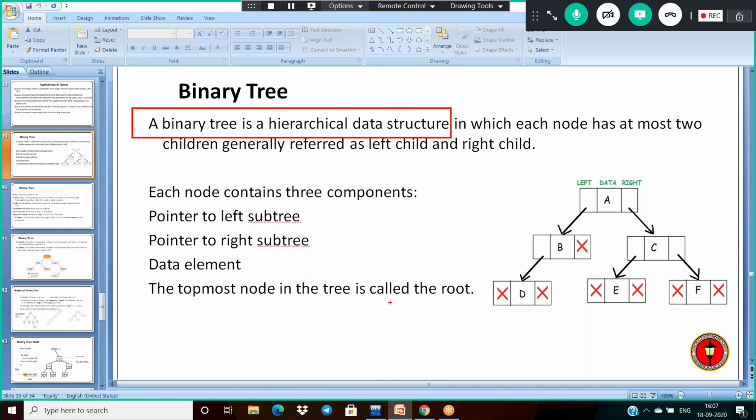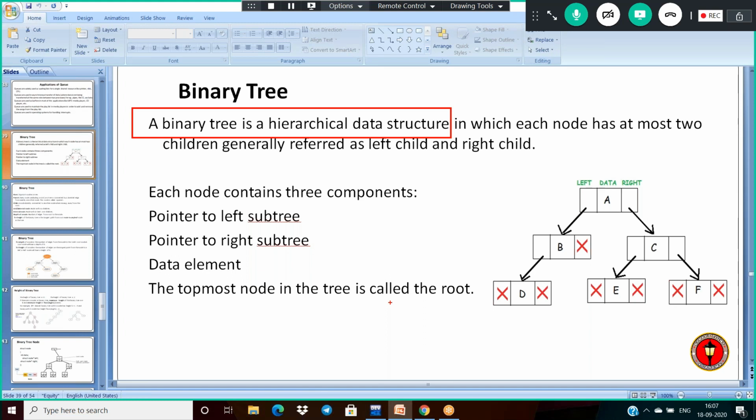What we observe in the case of linked list, stack and queue is that the elements are inserted in sequential order. Sequential order means linear representation. So we are inserting linearly inside those data structures.